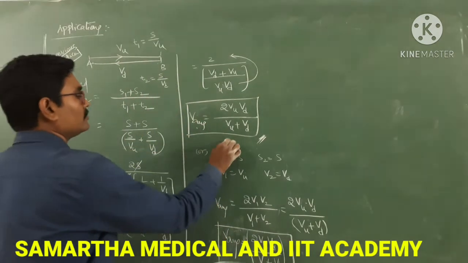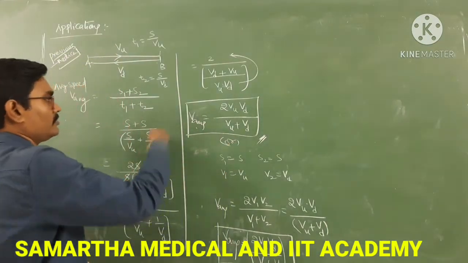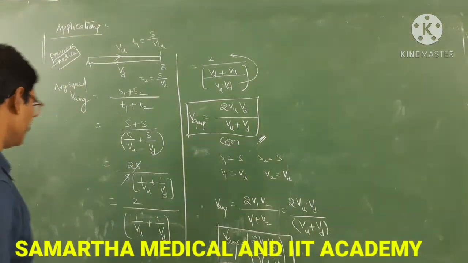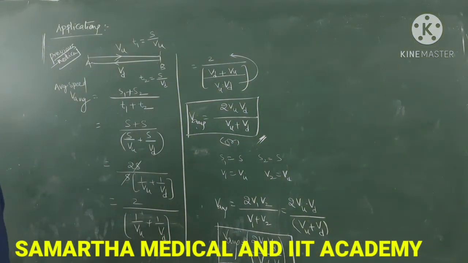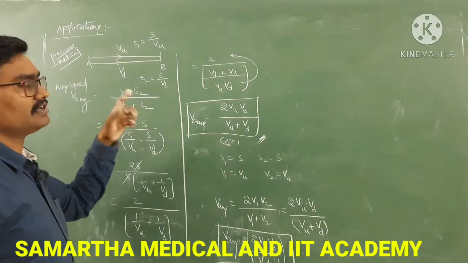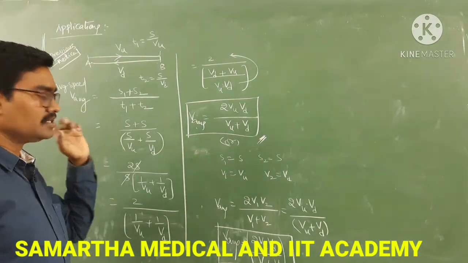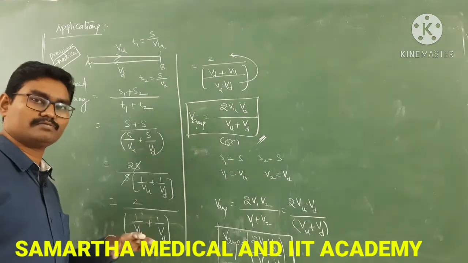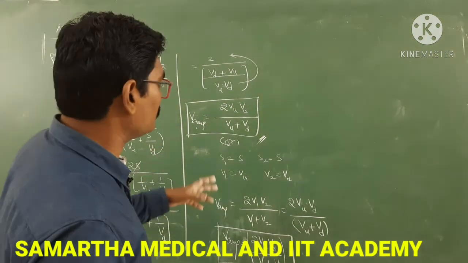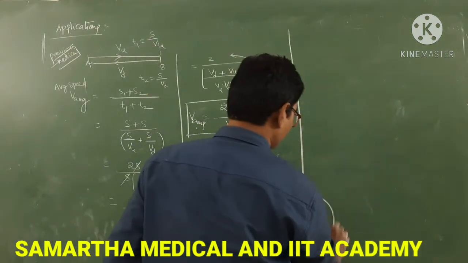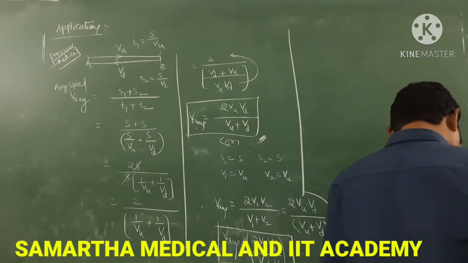So either you can do this or this. This is the process and this is the shortcut formula, right? The same model with V1 and V2 was asked in previous year mains, that is 2 V1 V2 by V1 plus V2, same formula, and problems will also be asked on this, right?